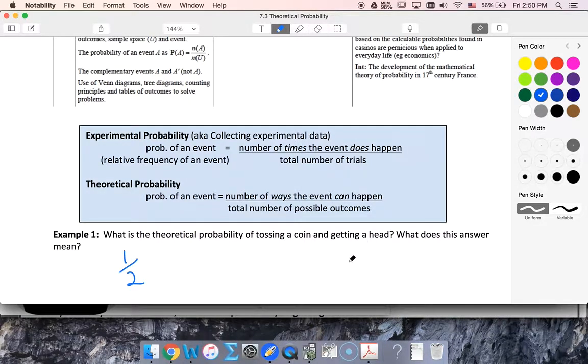And the implication of this is that every 2 times I flip a coin, I would expect that at least one would be heads.